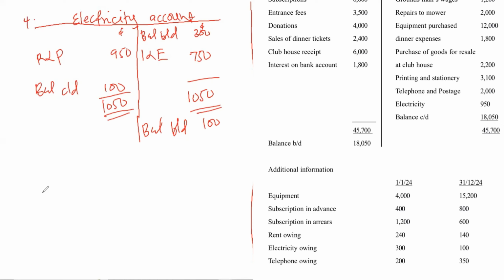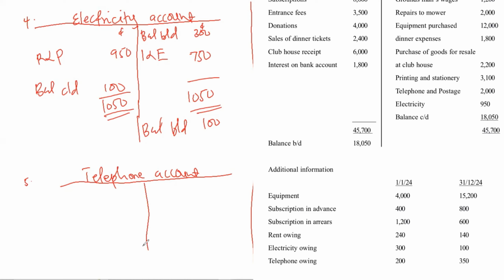Then we have telephone owing. Since we have balances for telephone, we have to prepare the telephone account. In the telephone account, you have telephone owings, and telephone owings is a liability.